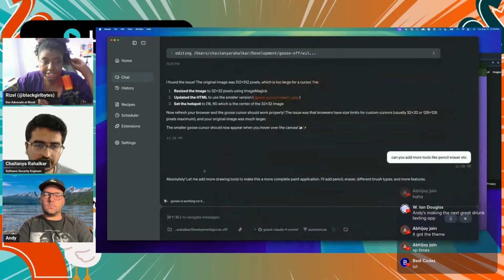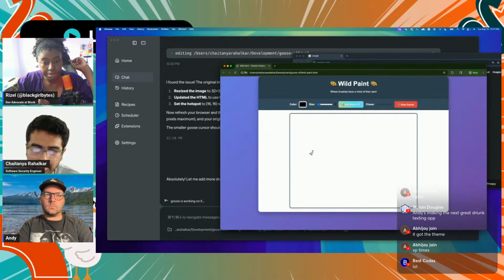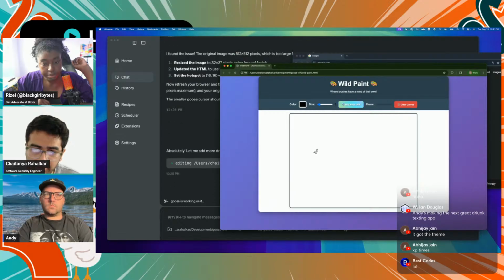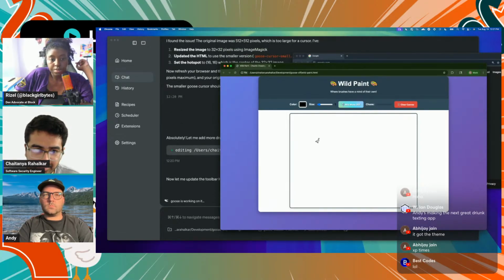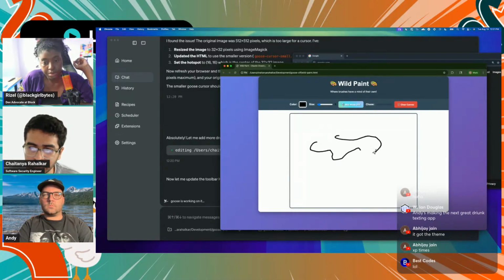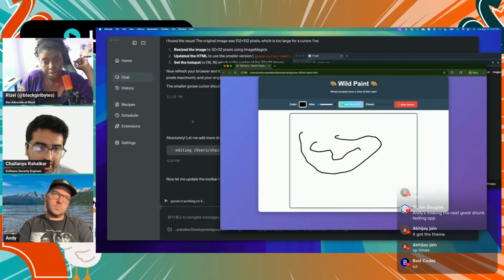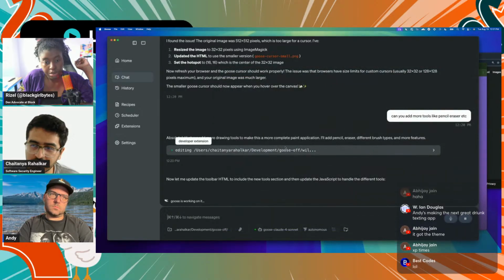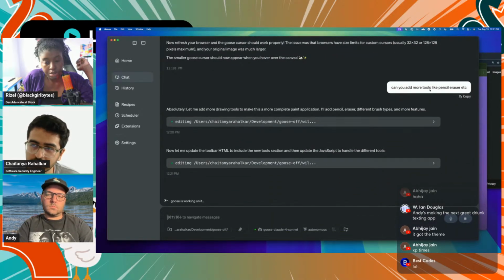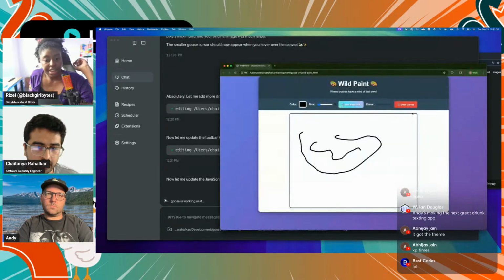Anything that you added, Chaitanya, or did it fail to add? Yeah, I did add, if you see this, the cursor is now a goose. Ooh. So basically you can just see that the goose is drawing. And I'm actually adding another feature. It's working on adding some more tools like pencil and eraser, like how Andy had.